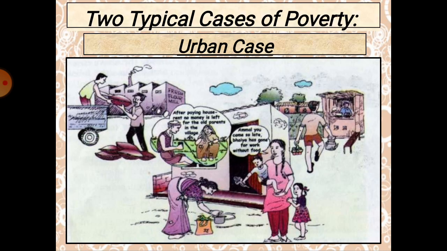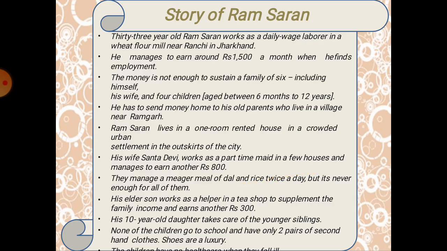We also saw a case study from an urban area, the story of Ram Charan. He gets around 1500 per month with six family members, and it is hard for them to get two meals a day. He also has to take care of his own parents.